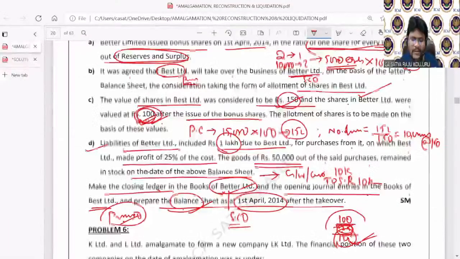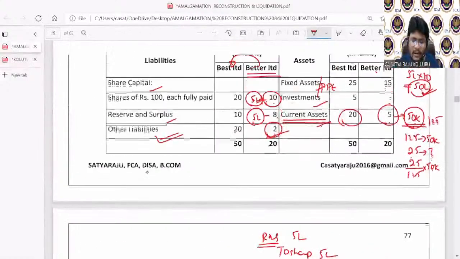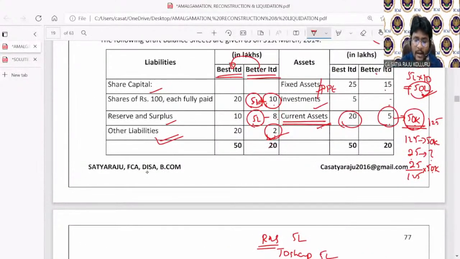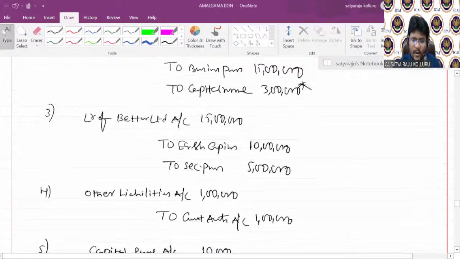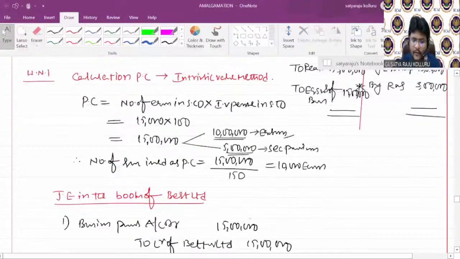Sir, existing how many number of shares are there? All of you, in Best Limited, existing how many number of shares are there? That is 20 lakhs divided by 100, means 2 lakh equity shares are there. Is it 2 lakhs or 20,000? Sorry, 20 lakhs divided by 100 means 20,000 equity shares are there. Now, in the form of purchase consideration, how many number of shares issued? 10,000.